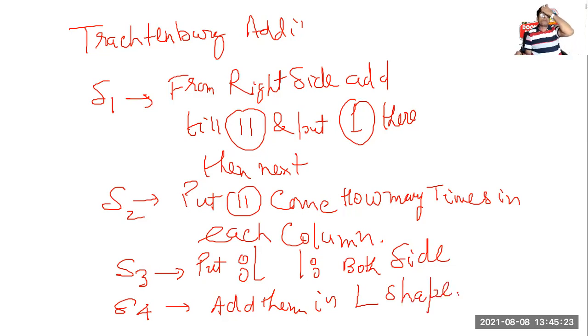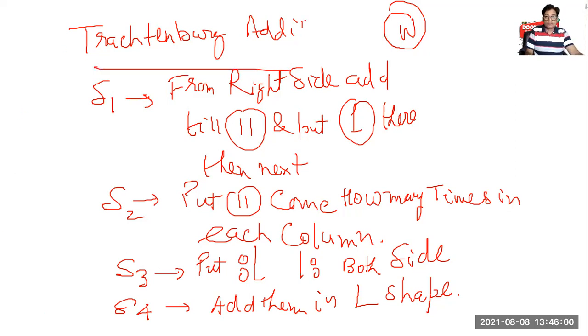Write down. From right side, add till 11 and put 1 there. Then next. Put 11 come how many times in each column? Put 0, 0 both sides, left and right. Last, add them in L shape. When you have written it, please write W, if you write all 4 steps.